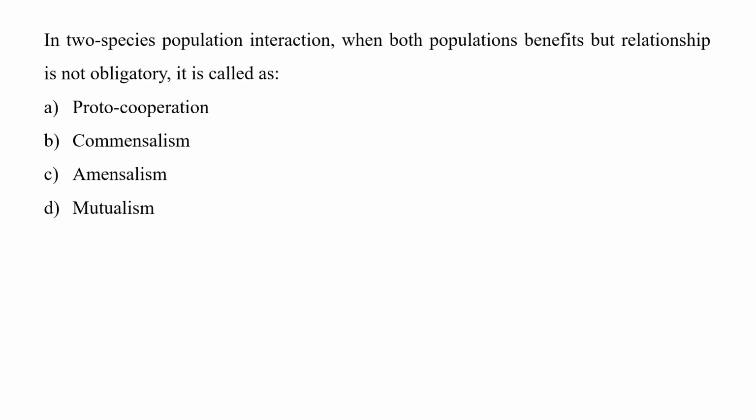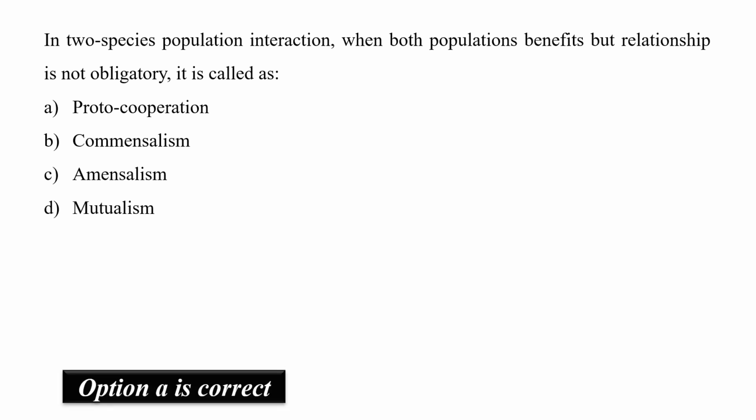Next is, in a two species population interaction, when both populations benefit but the relationship is not obligatory, it is called as. Four options are given of species-species interaction. Protocooperation is when two species interact with each other beneficially. They do not need to interact with each other. They interact purely for the gain that they receive from doing this. It is not an obligatory relationship, that is, if the relationship does not occur, the growth and survival of both the species is possible. So the correct option is option number A, protocooperation.